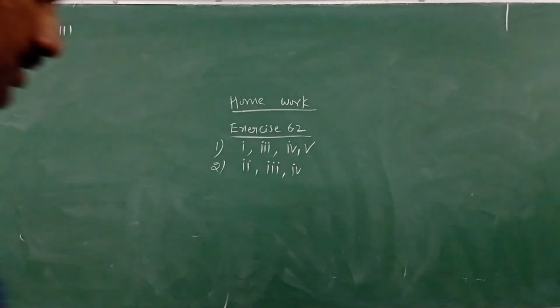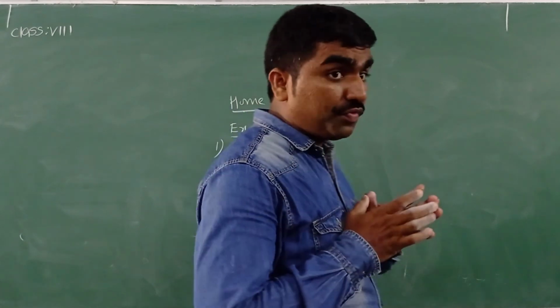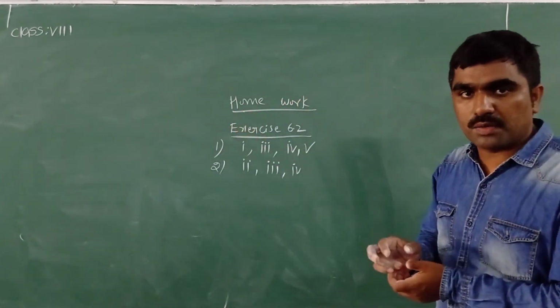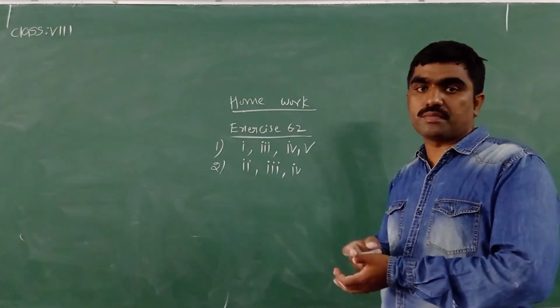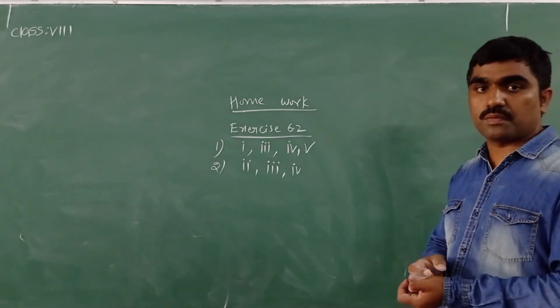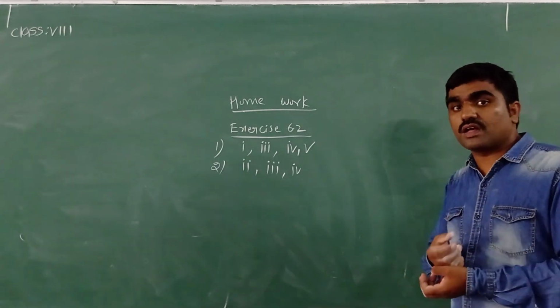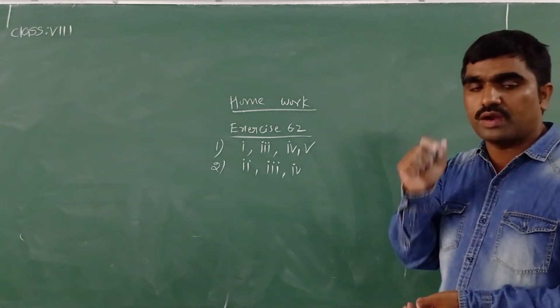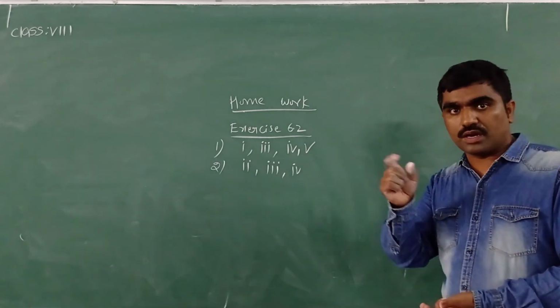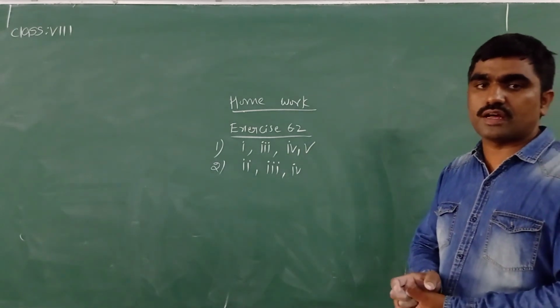Hope you understood today's session. We discussed how to find square numbers in two methods, by using actual multiplication and without actual multiplication, and we also learned the general form of Pythagorean triplets. How can we find the Pythagorean triplets when we know the smallest number? How can we find the Pythagorean triplets when we know one of the numbers? We discussed all these concepts.